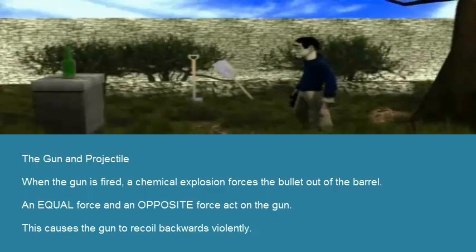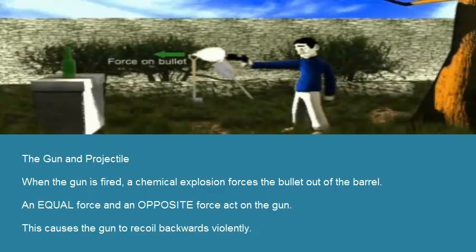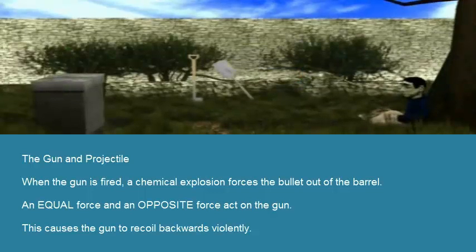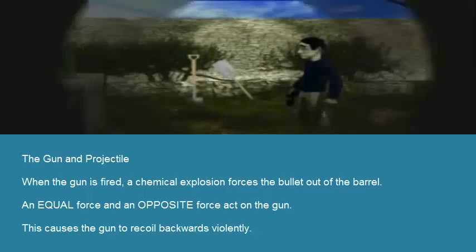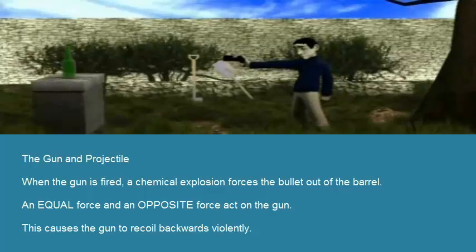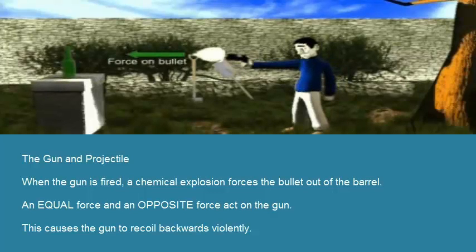The gun and projectile. When the gun is fired, a chemical explosion forces the bullet out of the barrel. An equal and opposite force acts on the gun. This causes the gun to recoil backwards violently.